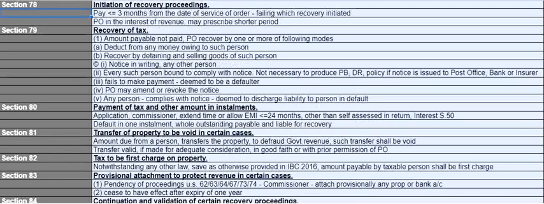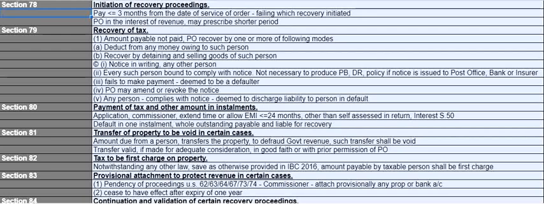Section 78 deals with initiation of recovery proceedings. You have to pay the taxes within 3 months from the date of service of the order, failing which recovery will be initiated, because in 3 months you have to decide whether you want to file the appeal or pay the taxes. After completing the 3 months, if you have not appealed, then recovery proceedings will start. The proper officer, in the interest of revenue, sometimes can prescribe a shorter period also.